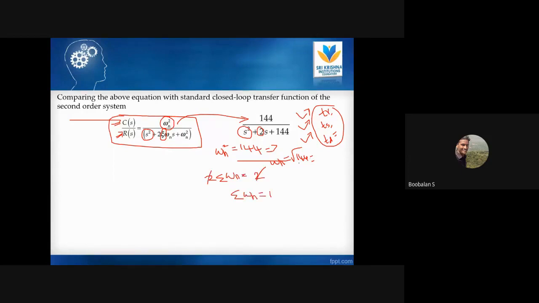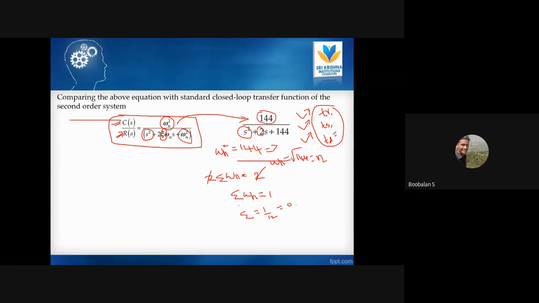Now already we know the omega n value, it is 12. So I replace this omega value here, and then epsilon value is 1 by 12. 1 by 12 is 0 point something, just calculated, right? And then omega n square we already know is 144.